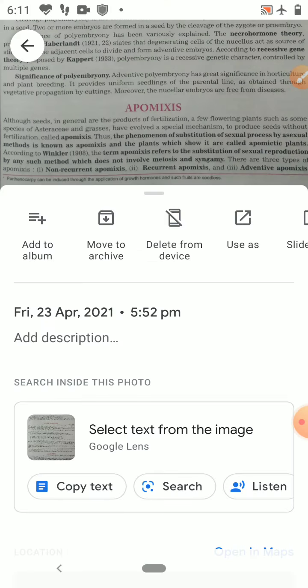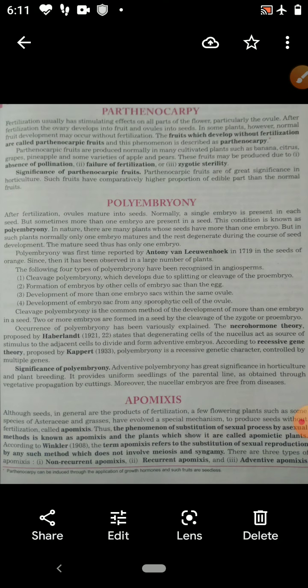Apomixis is of three types: non-recurrent apomixis, recurrent apomixis, and adventive apomixis. Non-recurrent apomixis: embryo develops from haploid cells of the embryo sac.